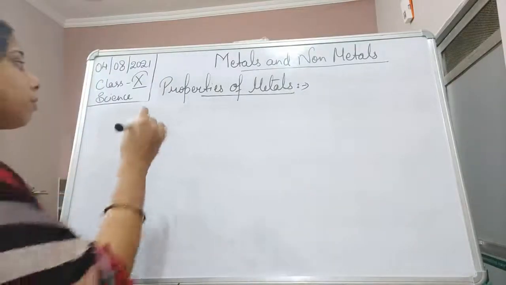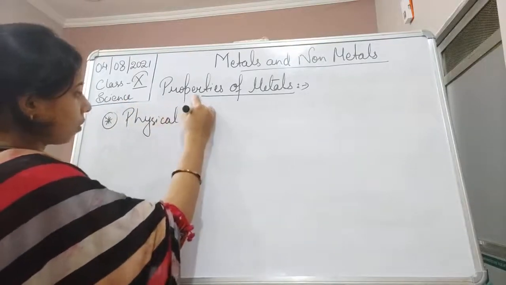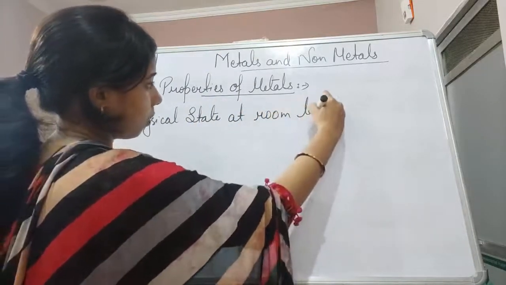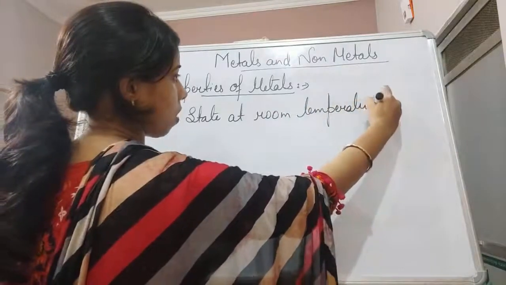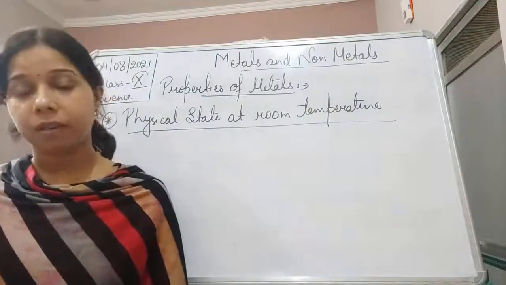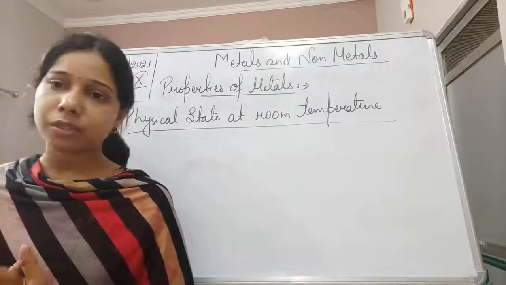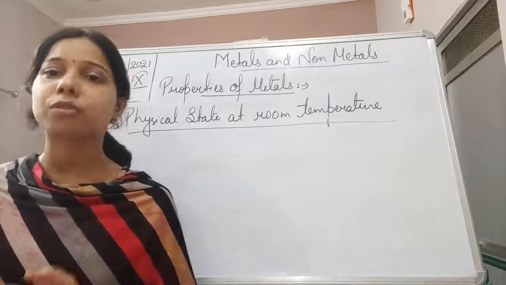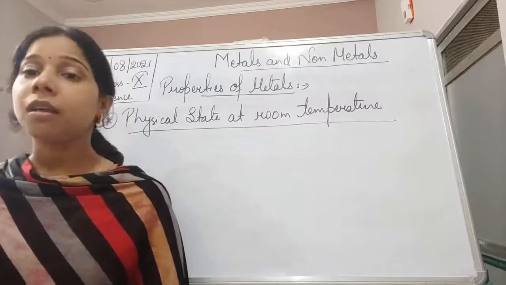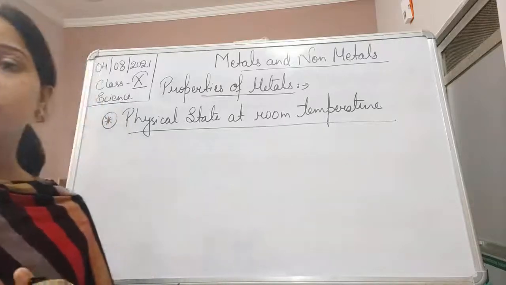The first property is the physical state at room temperature. Metals are generally hard solids. There are exceptions, students. All the metals do not show the same kind of property, although because of other properties we categorize them as metals. But metals are generally solid at room temperature, except mercury, which is considered a liquid.